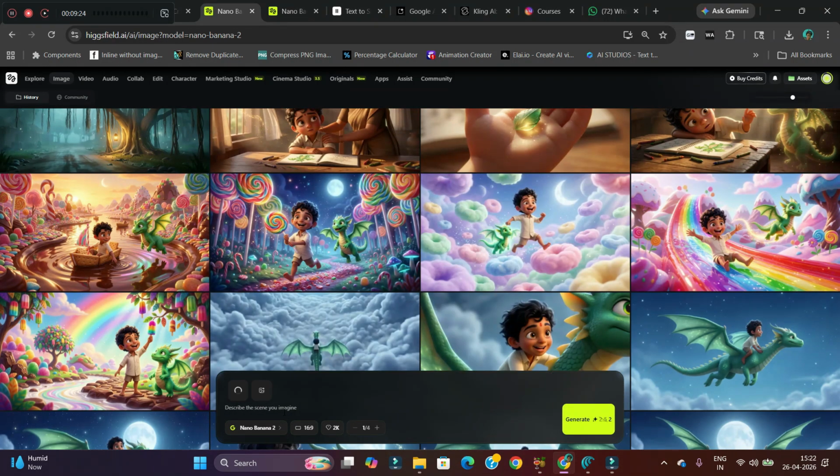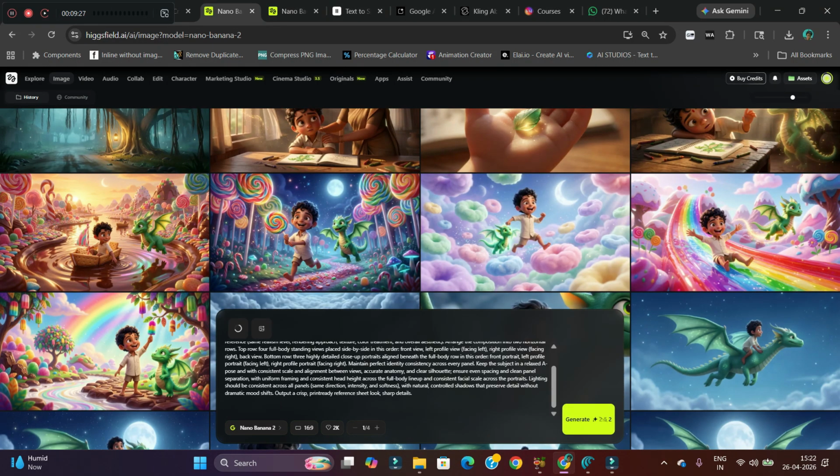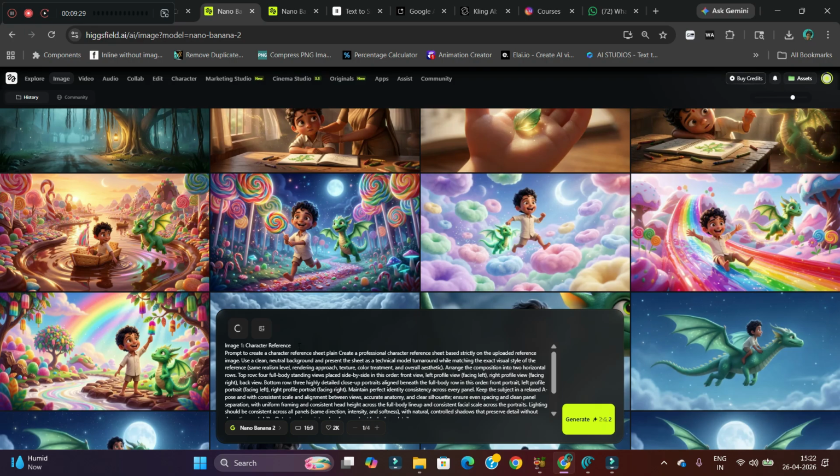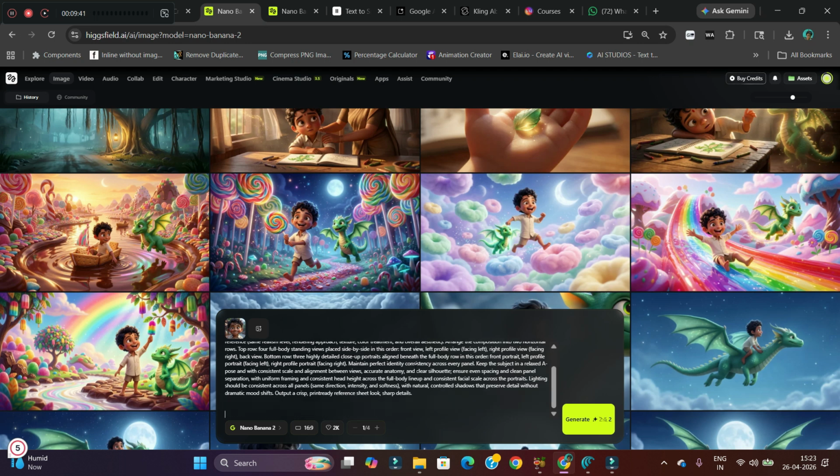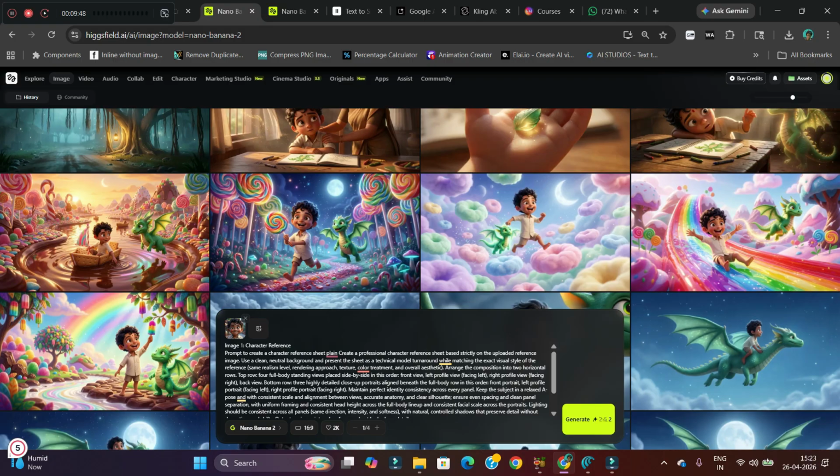After this, provide this exact prompt. I'll be providing this prompt in a document which you can claim by typing prompt in the comment section. So here, as you can see, I have given image 1 as character reference, followed by the prefixed prompt, which you don't need to change anything. You just need to upload your respective image and this sort of output will be coming, and then hit generate. You don't have to change the 2K resolution to 4K because at times for video generation 4K is not yet accepted. So keep it 2K.